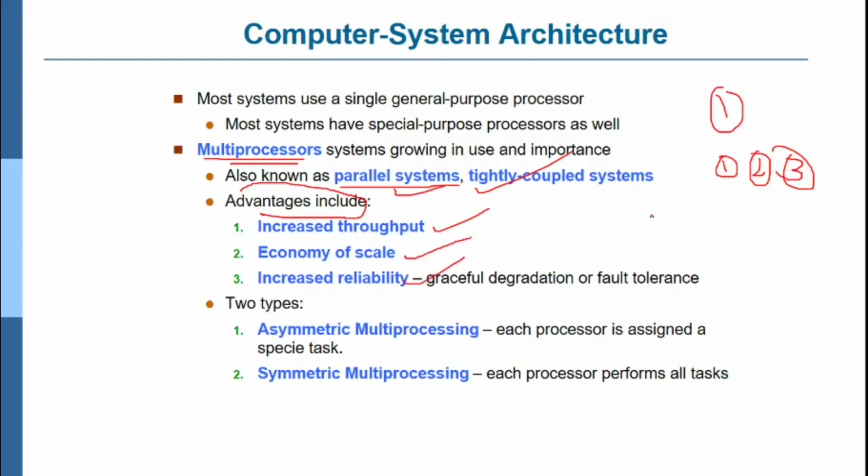Economy of scale, in the sense that you can think of a first processor, second processor, or third processor performing the computation. If each processor were a separate system for computing purposes, it would be very difficult and the cost would be more. Having all three processors in a single system, the computation will be more and the cost is also very low. Increased reliability means that degradation or fault tolerance issues will be very less.